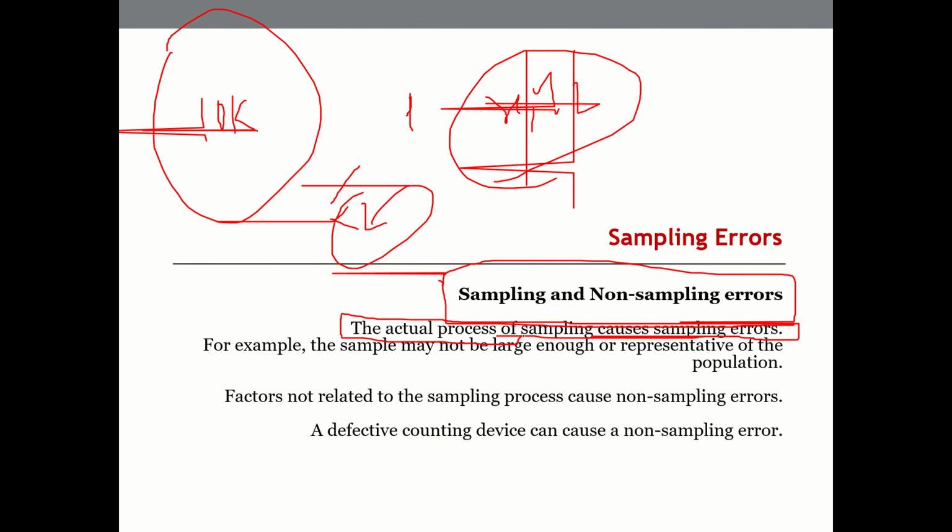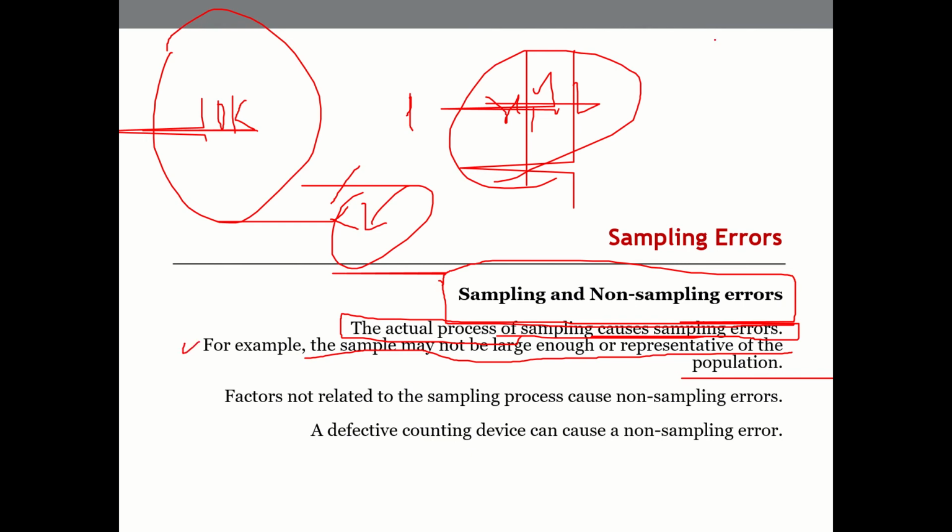We are bound to have errors. We should know that we have errors, and we should not forget or neglect this aspect. I will tell you what possible errors we will encounter, so that we can avoid those kinds of errors when we conduct experiments or surveys or any other simulations and so on. For example, the sample may not be large enough to represent. This is one of the common things that will come into the picture.